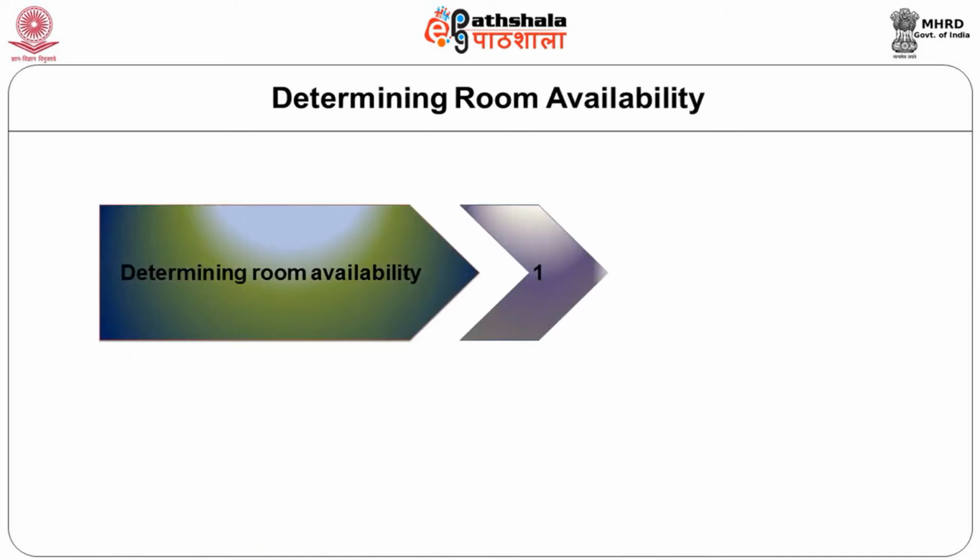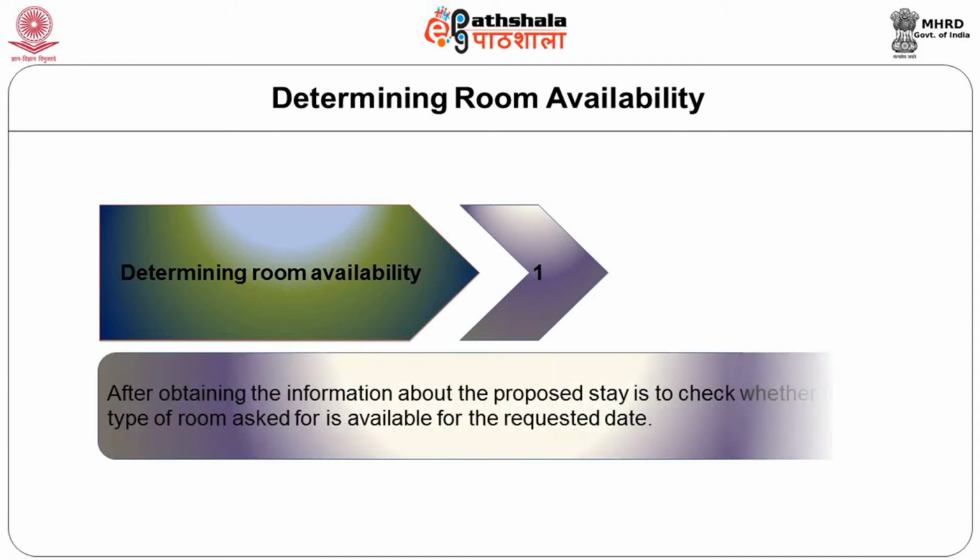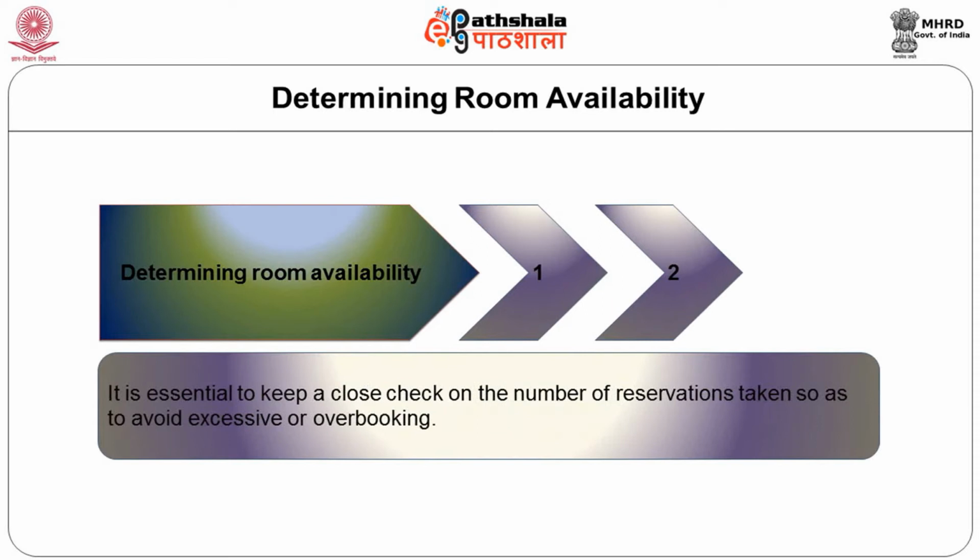Step 2 is to determine the room availability with the hotel. After obtaining the information about the proposed stay, check whether the type of room is available as per the requested dates. It is essential to keep a close check on the number of reservations taken so as to avoid excessive booking or overbooking.